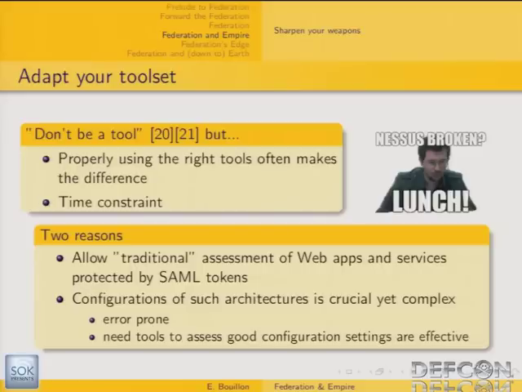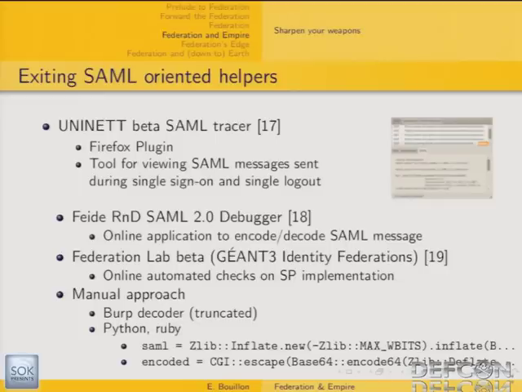These configurations are prone to error, and we need tools to assess that the right configuration settings are effectively in place. The thing is that there are already some existing tools that can help the web application pen tester when they have to cope with SAML.